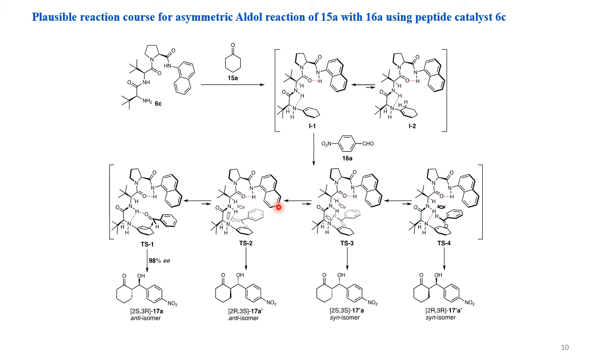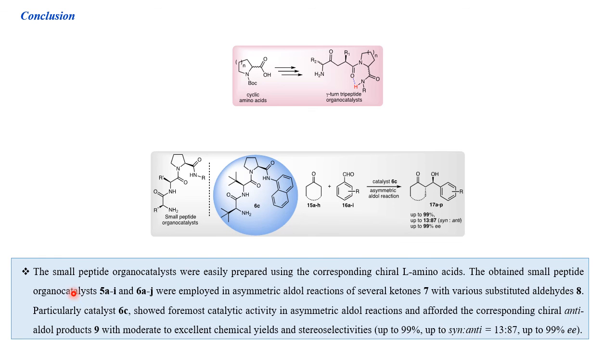On the other hand, aldol acceptor 16A, 4-nitrobenzaldehyde, coordinates with the amide hydrogen atom through hydrogen bonding at the N-terminal side on the intermediate 1 species in transition state 1. Subsequently, the enamine moiety attacks the anisotropic face of 16A, resulting in 17A as the major isomer of anti-aldol products. In conclusion, the small peptide organocatalysts we easily prepared using the corresponding chiral L-amino acids.